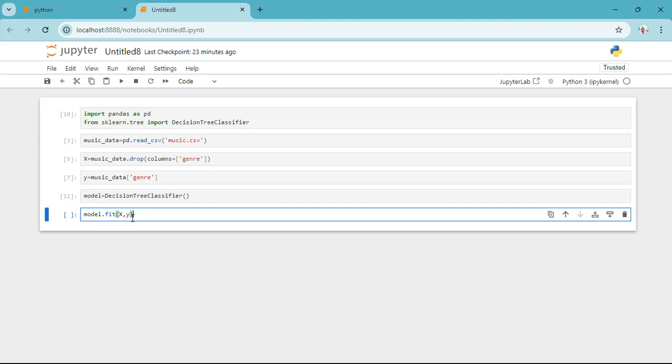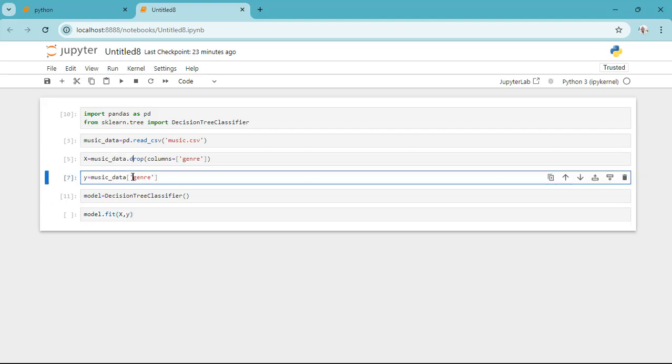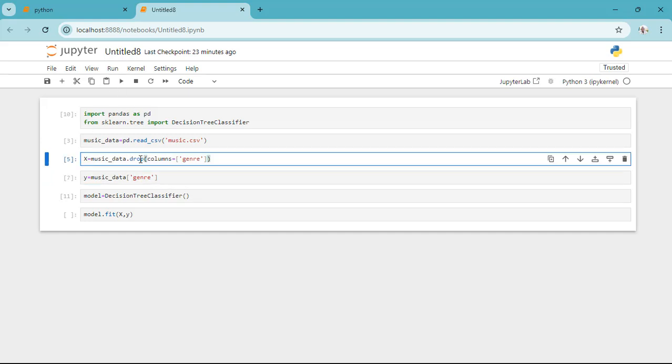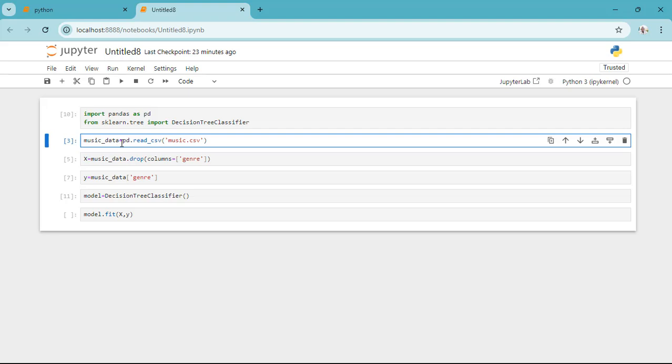Okay, so our x and y variables hold the data we had seen earlier.